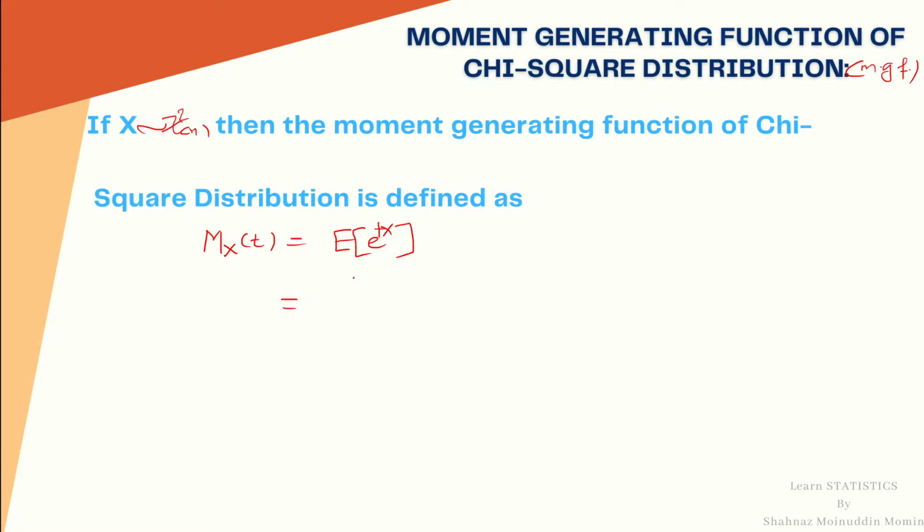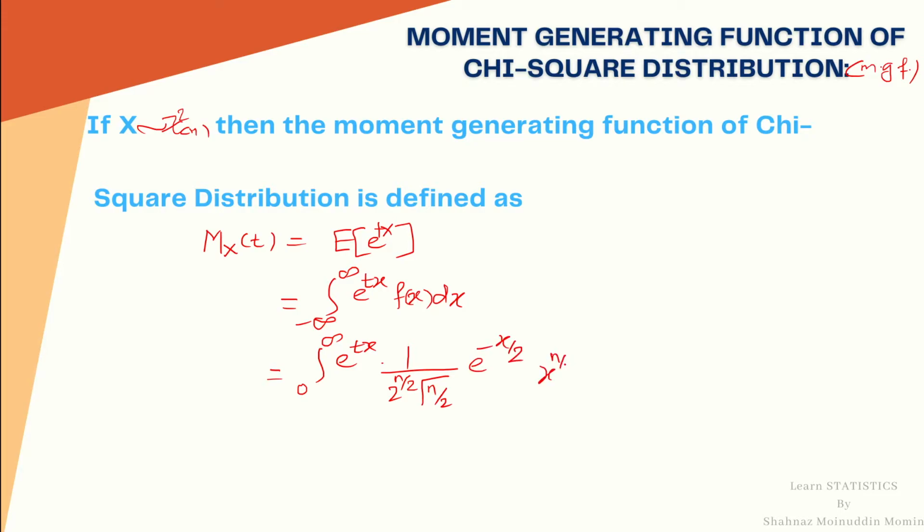Since x is a continuous random variable, we will obtain this expectation with the help of integration. Integration from minus infinity to infinity of e raised to tx into the PDF f(x) dx. Since x is a chi-square, its range is 0 to infinity. So, it is integration 0 to infinity e raised to tx into 1 upon 2 raised to n by 2 gamma n upon 2 e raised to minus x upon 2 x raised to n upon 2 minus 1 dx.